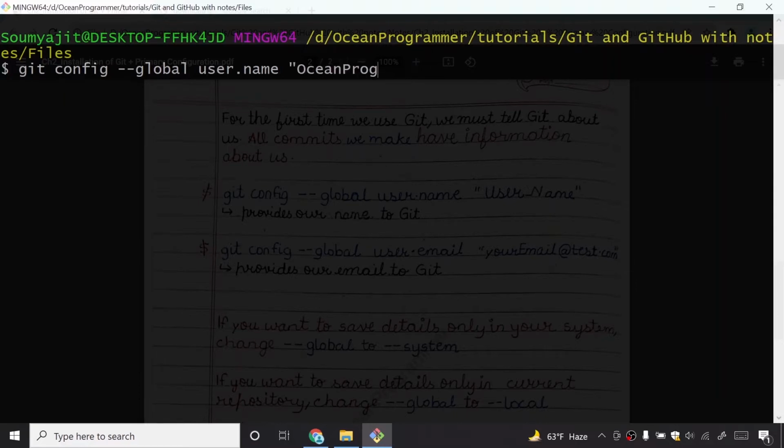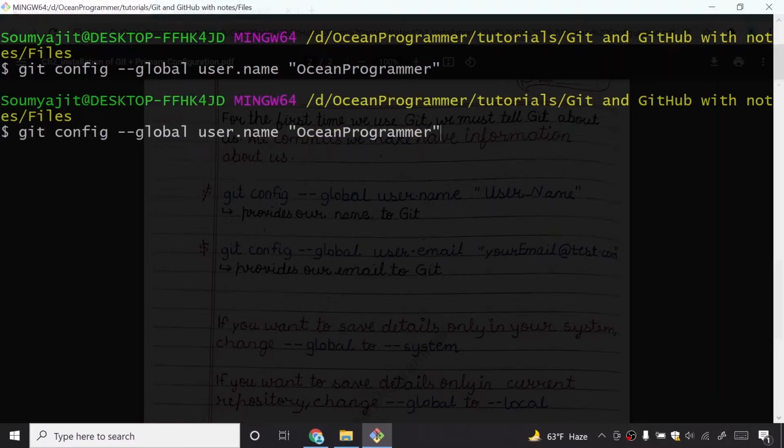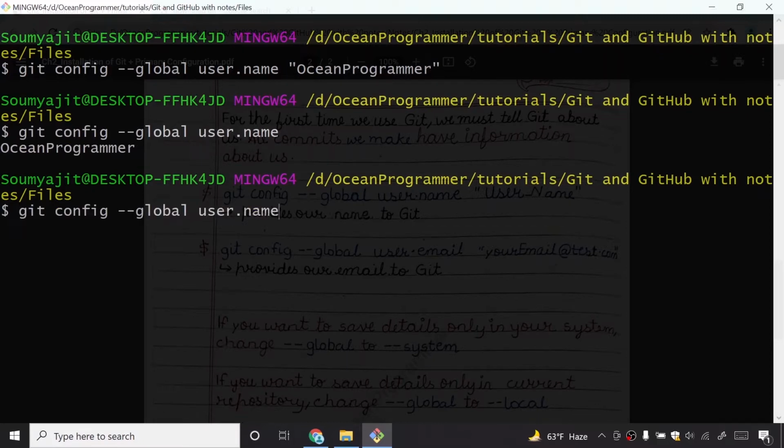So my github account is with this name, so this is my name. If I do user.name without this name, you can see my name is here. And if I do email, I will go here and write my email at outlook.com.